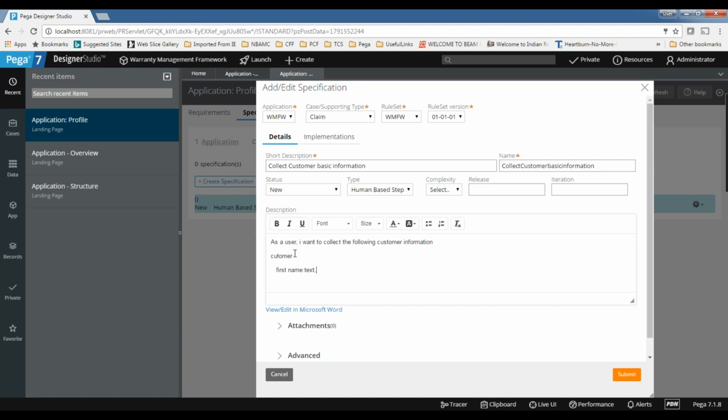This technical requirement will be very specific. I mean, when a developer sees this technical requirement or specification, they should get what they need to build in the application. So that much little detail you need to mention here. Last name.